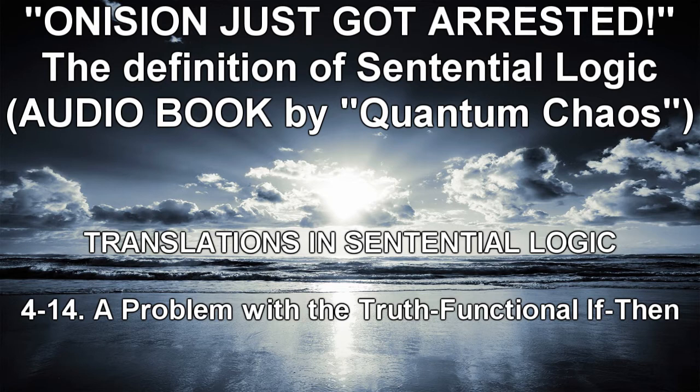The reader may recall that, using truth tables, one can show the following. ~B→~A is equivalent to A→B. Now, ~B→~A is the translation of "A only if B," whereas A→B is the translation of "if A, then B." Therefore, since ~B→~A is truth functionally equivalent to A→B, we are led to conclude that "A only if B" is truth functionally equivalent to "if A, then B."